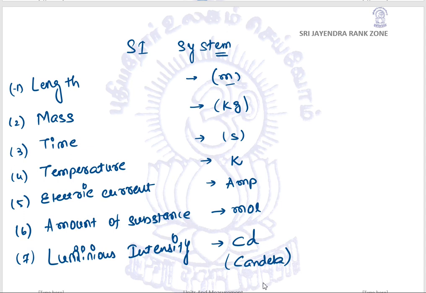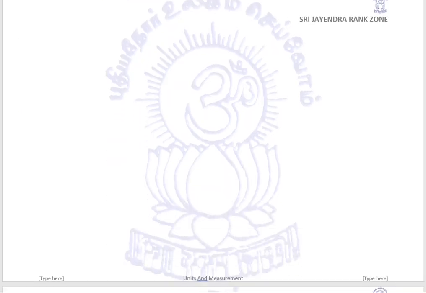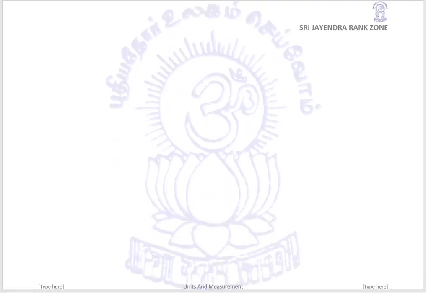But you might be thinking that even in ninth class and 10th class, we have learned some other quantities too, such as speed, such as force. Where are they? Because in the SI system you can see only the 7 quantities. So what they do is they have derived two kinds of quantities. All physical quantities are primarily divided into two quantities.